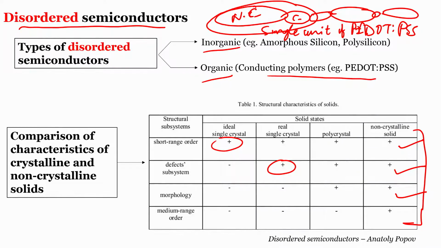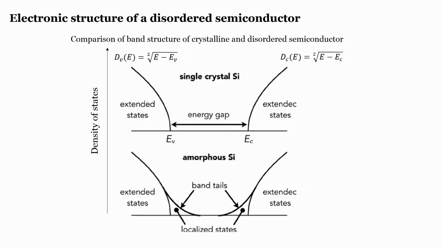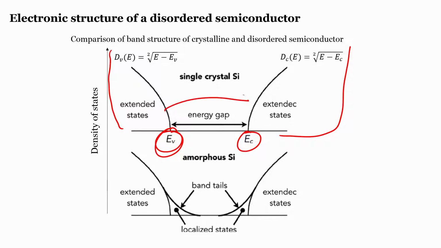So let us see how does it translate to electronic band structure. So this is a very familiar diagram, most of you would be aware of this, that how in a single crystal silicon, intrinsic silicon, I have not doped anything in this, how the conduction band and valence band are starkly defined, and there is nothing in between. This is something called the forbidden zone. What does it mean? It means there cannot be any state available for the charge to get occupied. Now this is something we know.